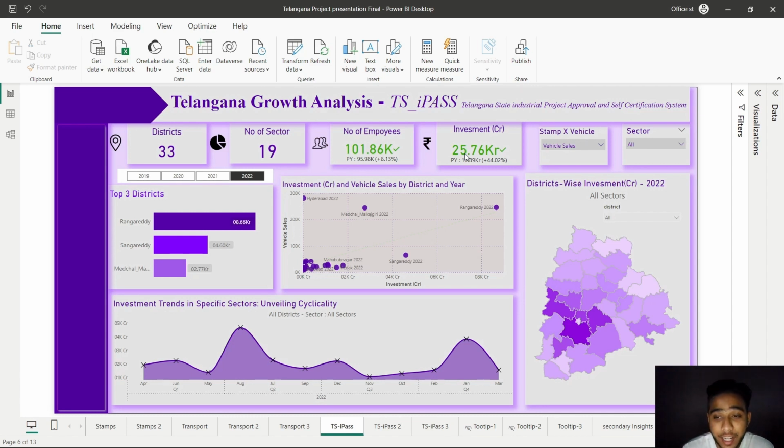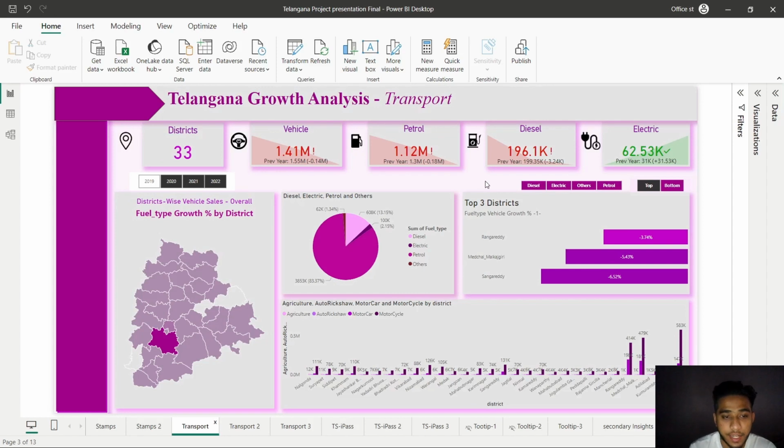This initiative has led to the establishment of around 2,500 new industries and provided employment opportunities for over 101.86k new employees. Additionally, there has been a remarkable increase in the number of electric and battery operated vehicles on Telangana's roads, with more than 31,000 added compared to the previous year. This signifies a growing interest in sustainable transportation in this state.